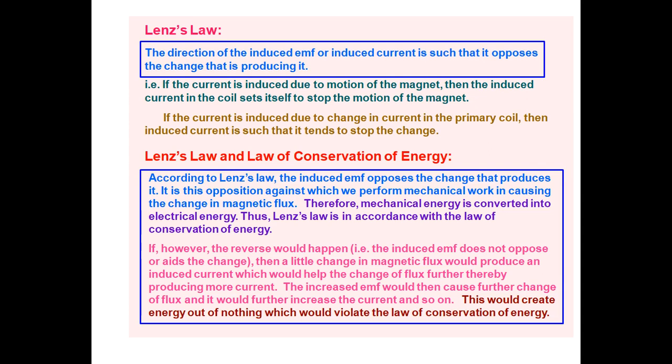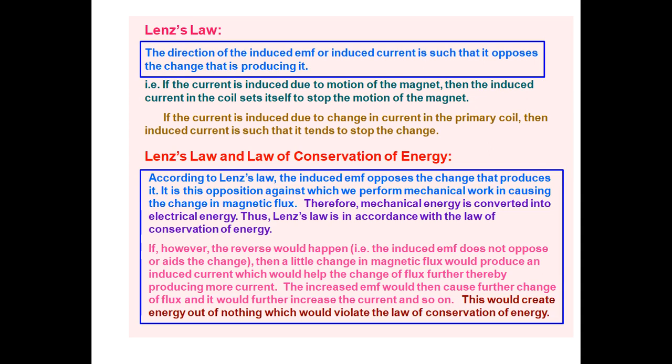So it behaves only like a N pole. When the N pole comes closer to the coil, the coil behaves like a N pole and always opposes the motion of the magnet. So the law of conservation of energy is applicable here.